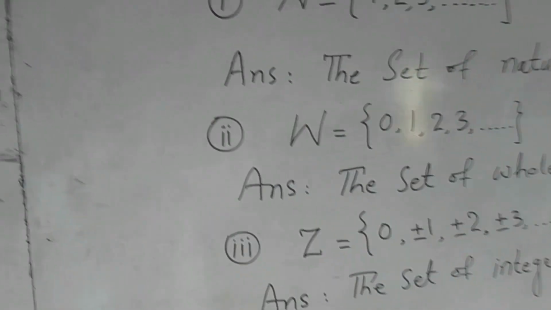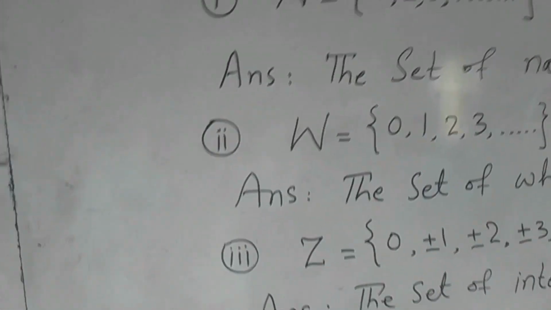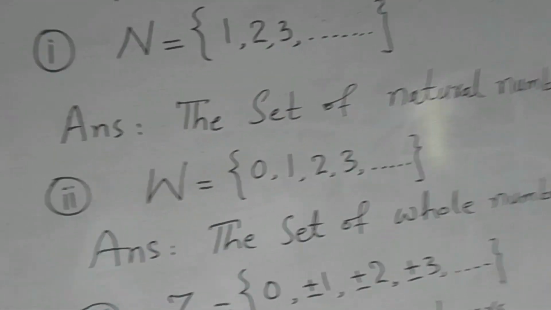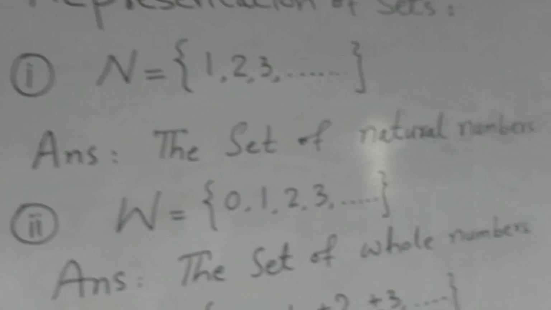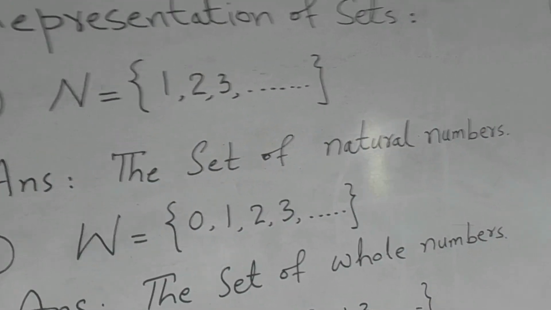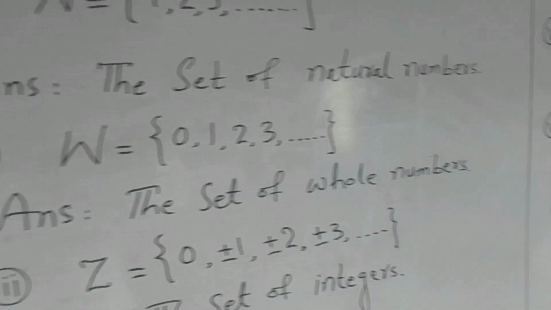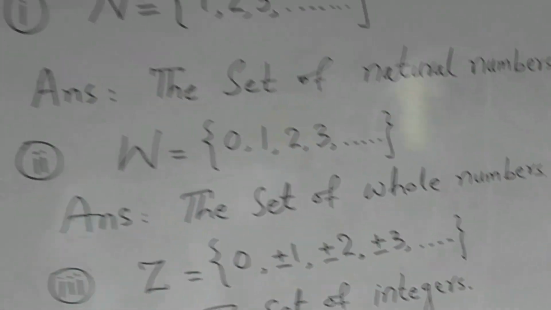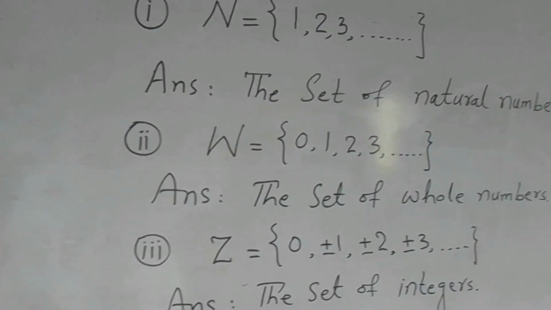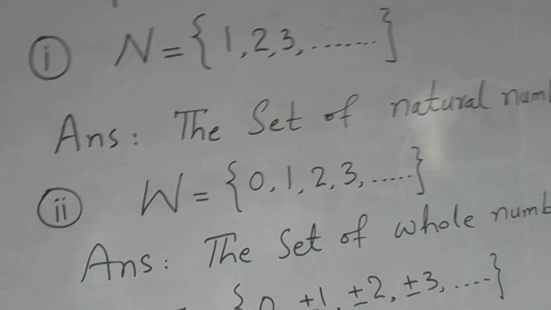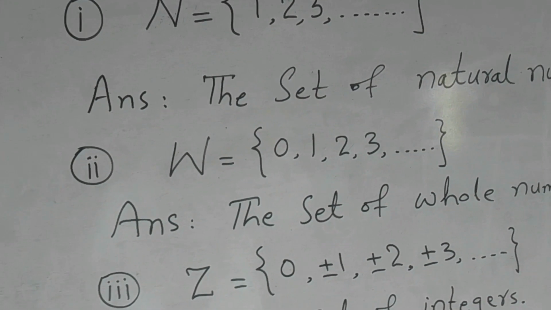Number two, the set symbol W = {0, 1, 2, 3, ...}. This is called the set of whole numbers. The set of whole numbers starts from 0 and then 1, 2, 3, and so on, which are all positive numbers.